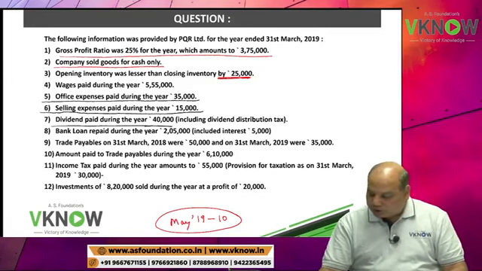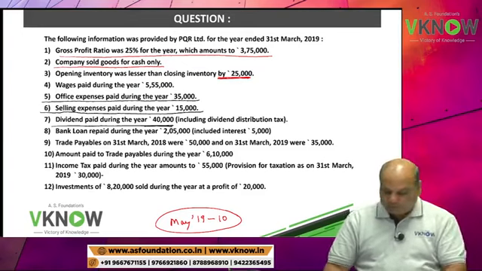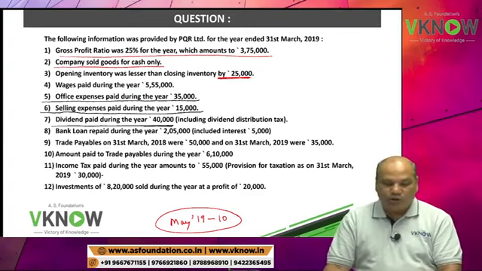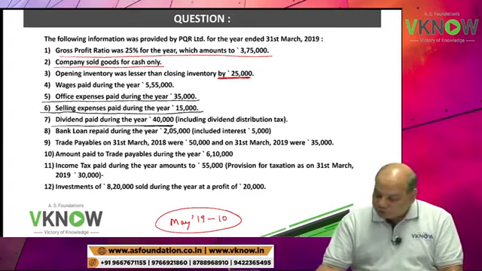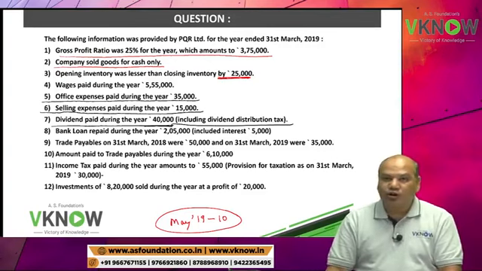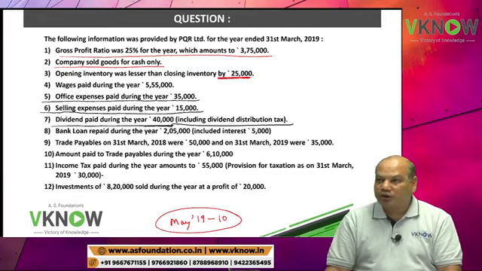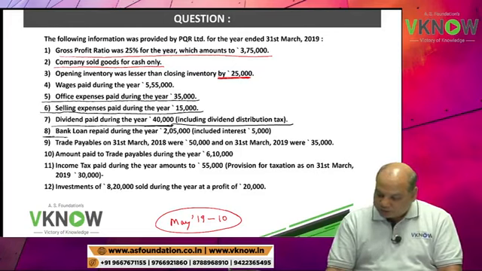Dividend paid during the year rupees 40,000, including dividend distribution tax. Point 8.